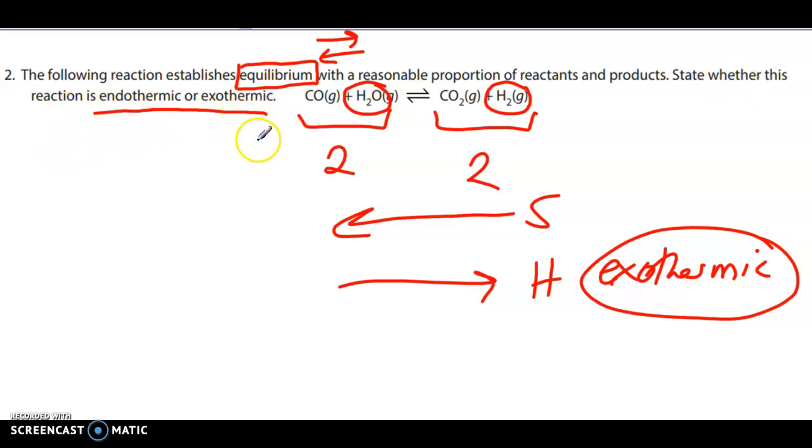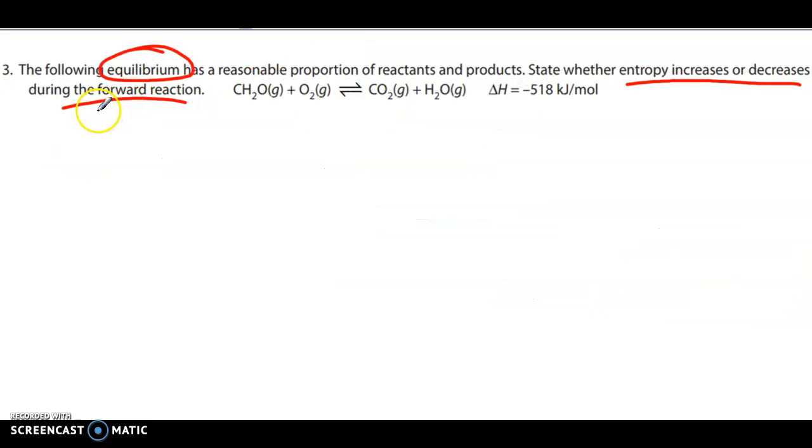If it's not asking you specifically about the direction of the reaction, you are always assuming that we are discussing the forward reaction. In this case, they're being more clear about it. But even if this just had said, state whether entropy increases or decreases, and they did not give us this part, it is assumed to be the forward reaction, just naturally, okay?